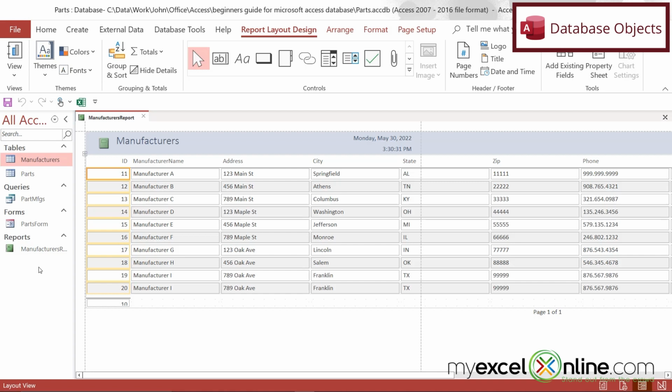One word I want you to know is that each one of these things under tables or under queries or under forms or under reports, these are all called database objects. And Microsoft Access uses database objects. And if you need to refer to one of these objects through code or another means, you can do that as well. So hopefully that gives you a brief introduction to how to use Microsoft Access.